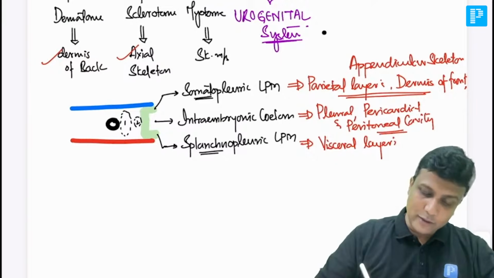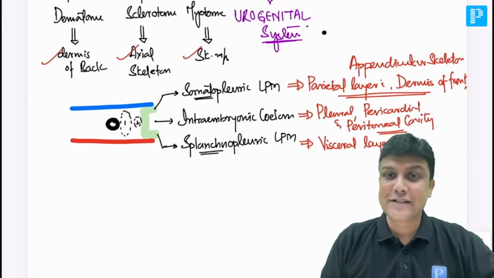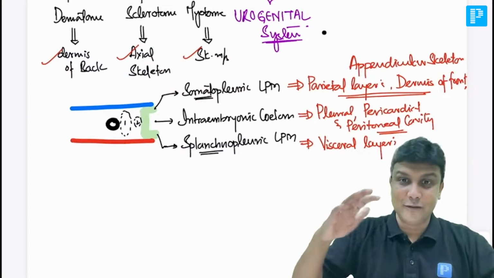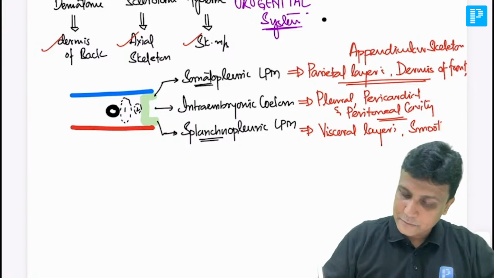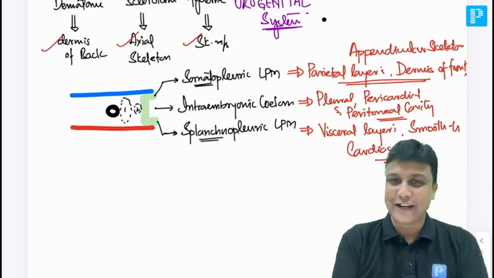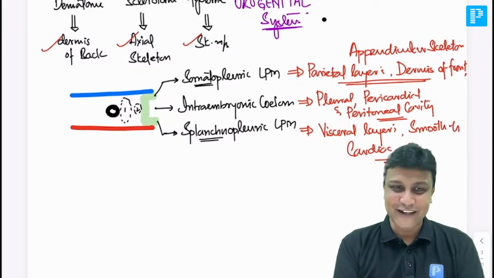फाइन. Now what about the muscles here? Skeletal muscle already done, smooth muscle and cardiac muscle. अब मसल्स कहाँ पर? They are a part of viscera and the body wall. They are part of the viscera only. तो therefore visceral one, the splanchnopleuric one, it will be forming the smooth muscles, and also it is going to form your cardiac muscles. So smooth muscles and cardiac muscles are derived from splanchnopleuric lateral plate mesoderm. Okay.